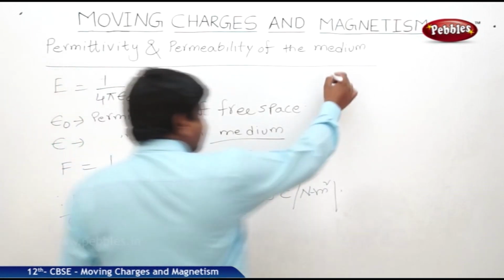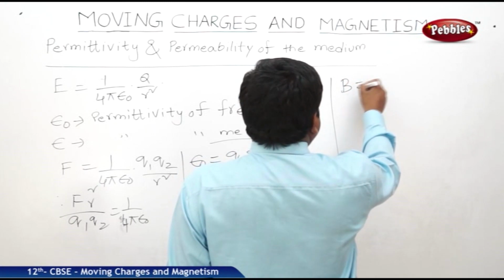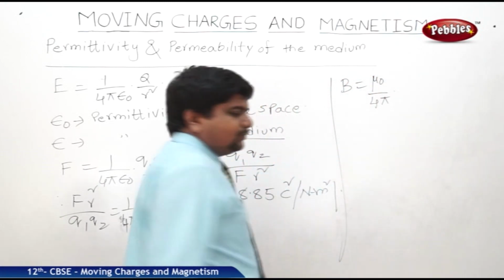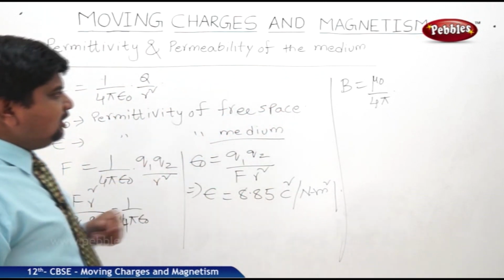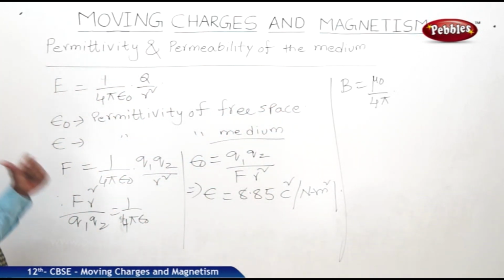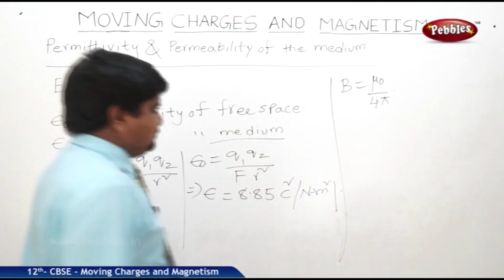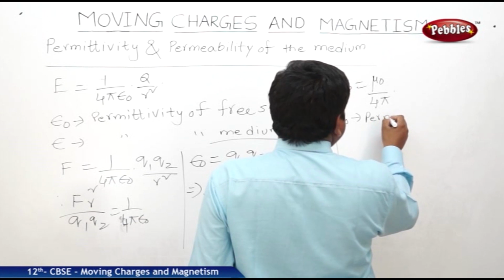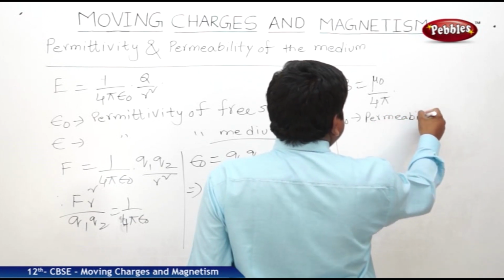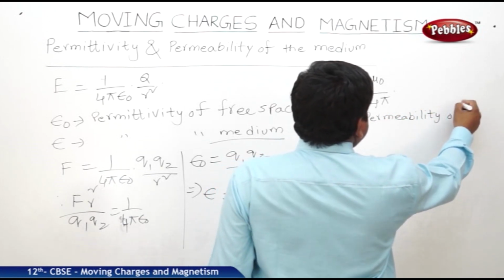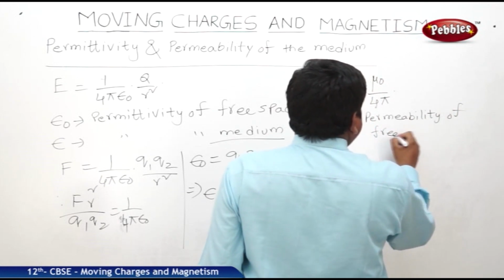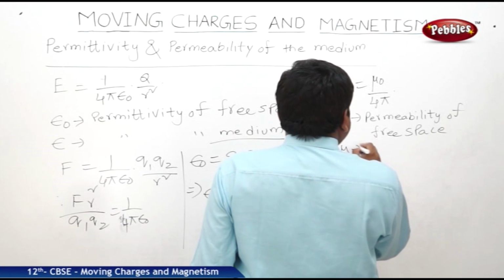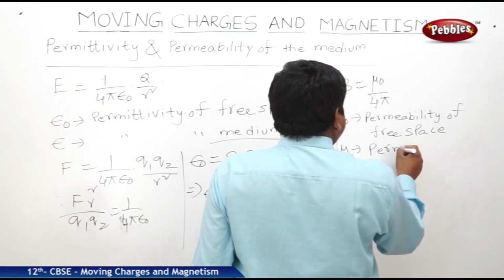In case of magnetic field, we will get B is equal to mu naught by 4 pi as constant. This mu naught is the permeability of the free space. So mu is equal to permeability of medium.